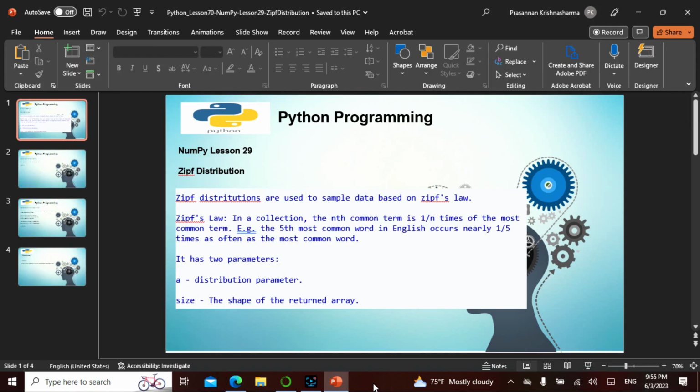So today is chapter 70 in the entire Python, and in NumPy this is 29. Today happens to be the final part of the distributions, and this is called the Zipf distribution. So finally you're actually zipping it.